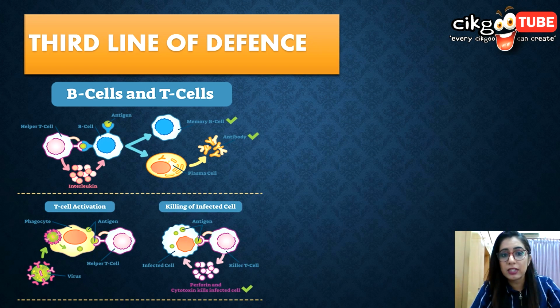Okay, the B memory cells function to keep the information. They remember the pathogens, so they don't forget. Memory cells are very important.